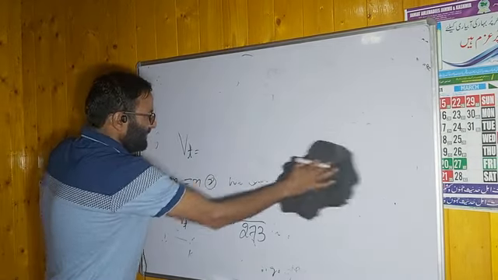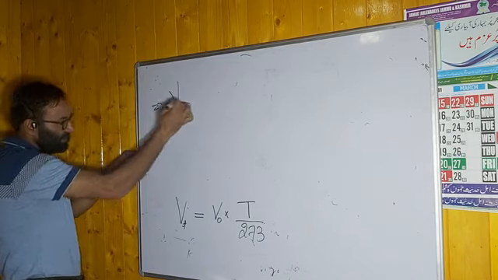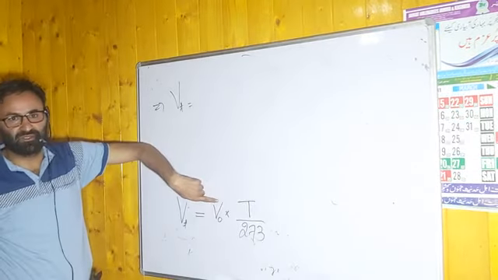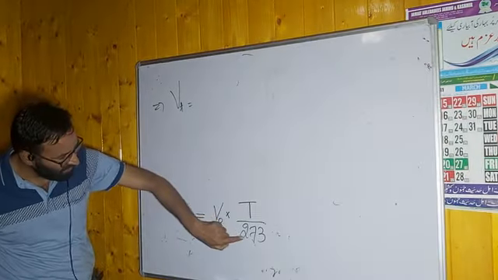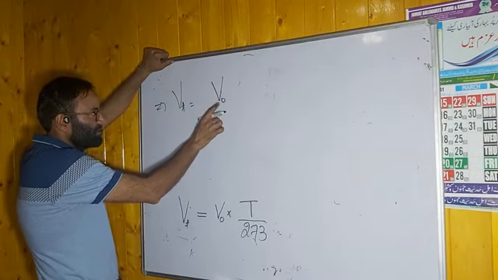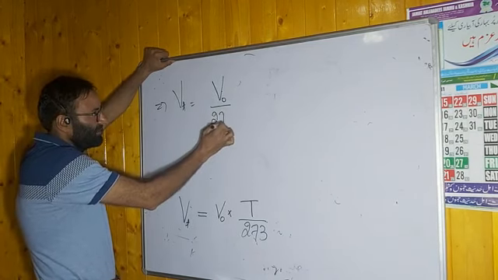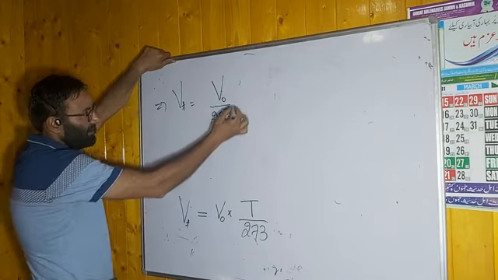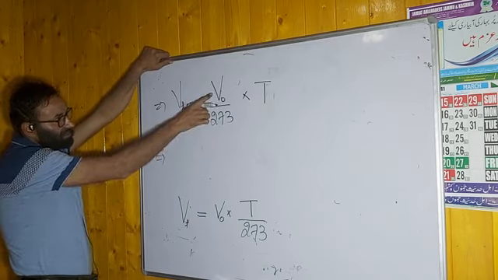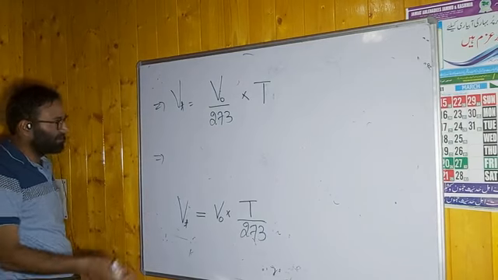You can extend this, now we have Vt. Dear students, V0, the volume of a gas at 0 degree, is always constant. 273 is also constant. It means that V0, the constant volume of a gas at 0 degree, divided by another constant 273, into capital T. Dear students, when it is constant, it is constant. When you divide two constants, you get a new constant. And what is that constant?